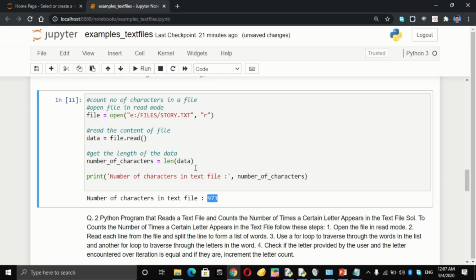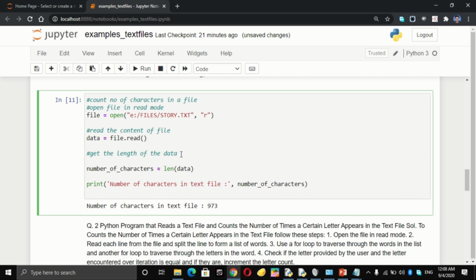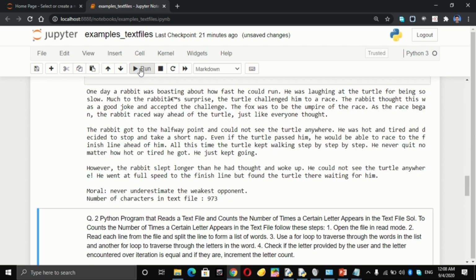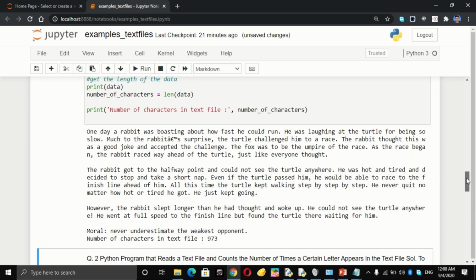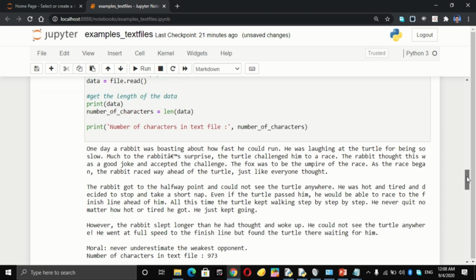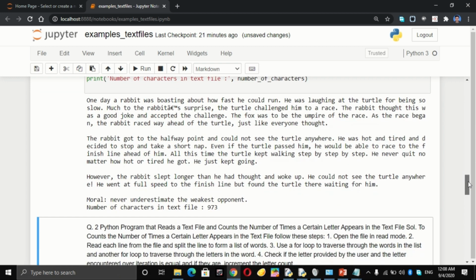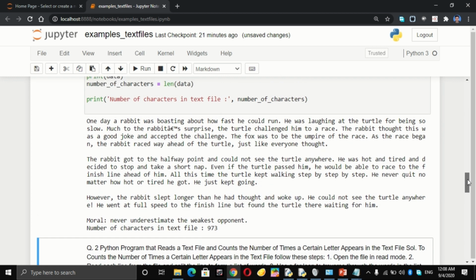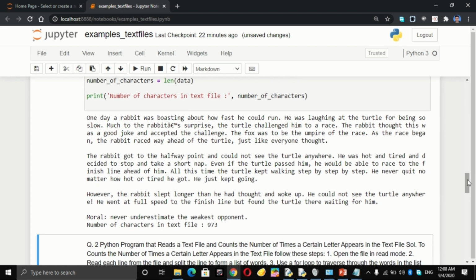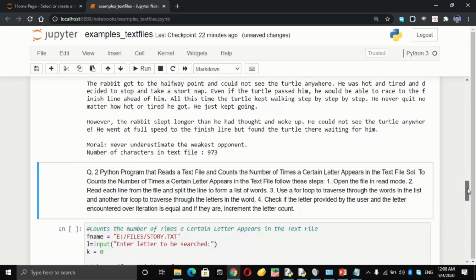Wow, excellent. So you can see that the story is printed and the number of characters in the text file is 973. Okay, next program we are going to see is a program that reads a text file and counts the number of times a certain letter appears in the text file. For example, how many times the character A is coming, how many times the character X is coming, like that.